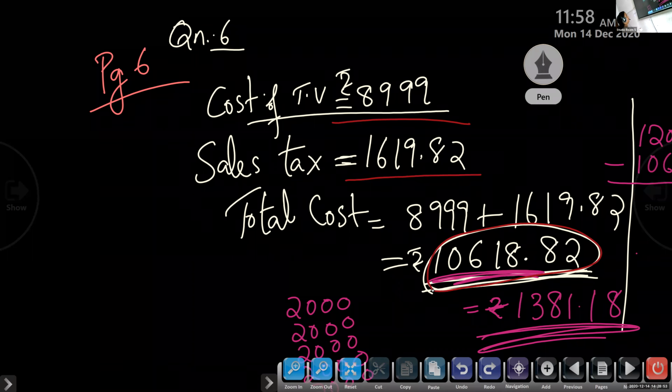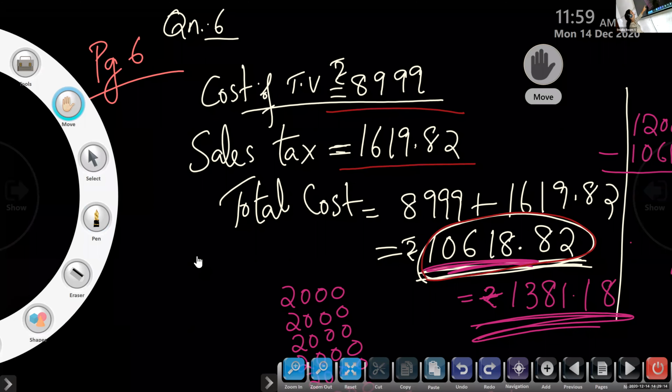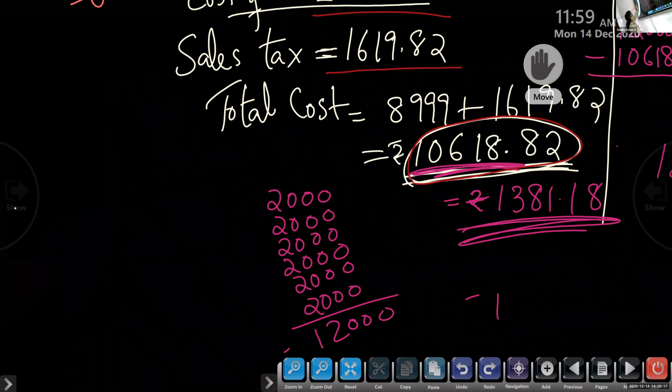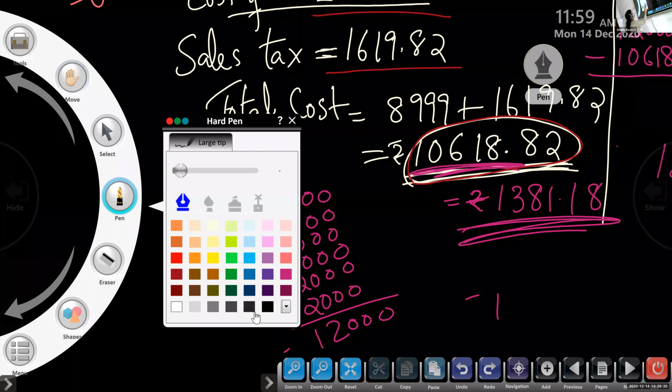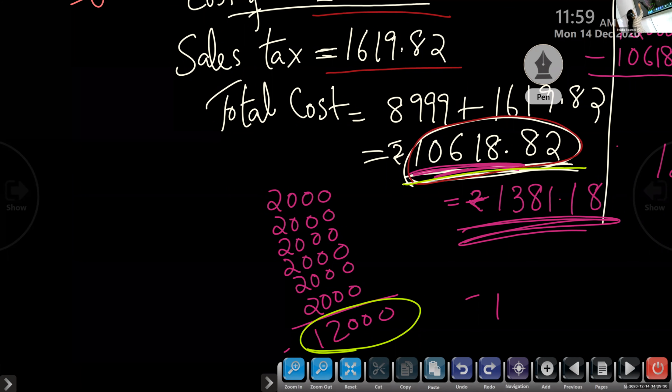So when you do cost of TV plus sales tax, you will get the total cost as 10,618.82. One more thing is that it is not written in the question how much Shravya has given to the shopkeeper, but it is given she has only notes of 2,000. So as we discussed, she must have given more than 10,000. After 10,000, if she gives one more 2,000 rupees, it will be 12,000. So 12,000, you have to subtract the total cost.